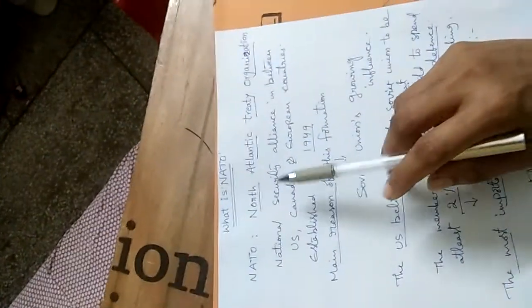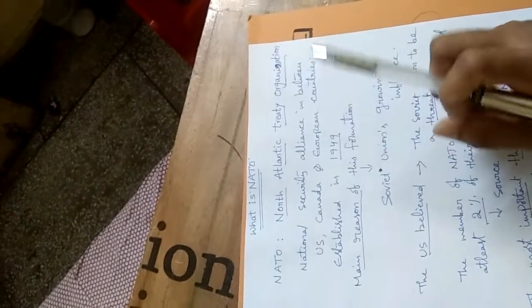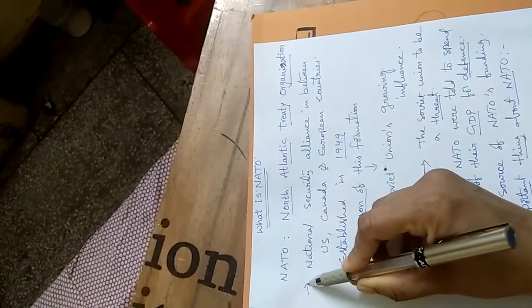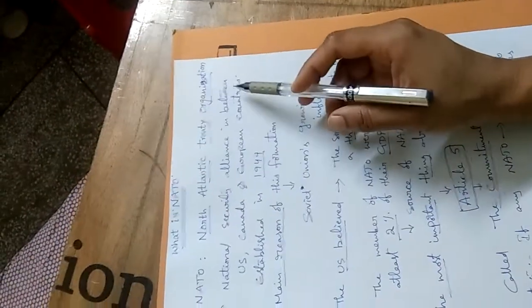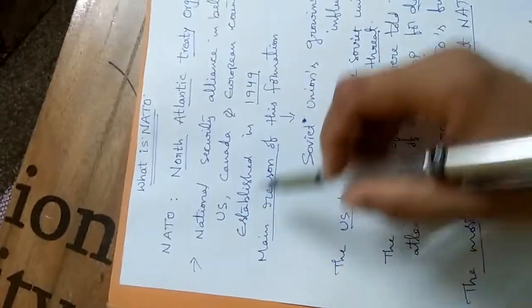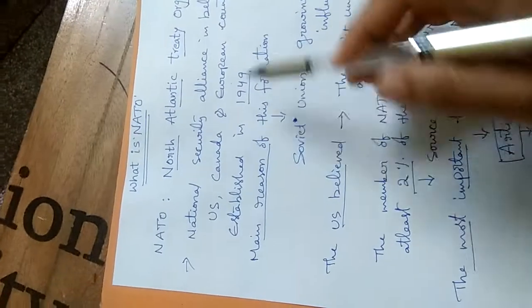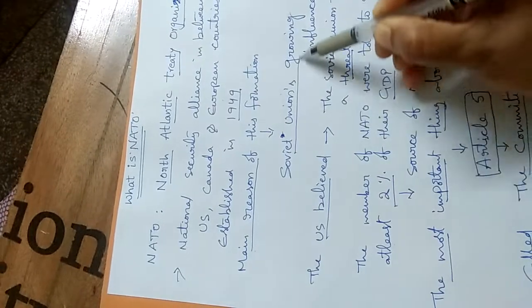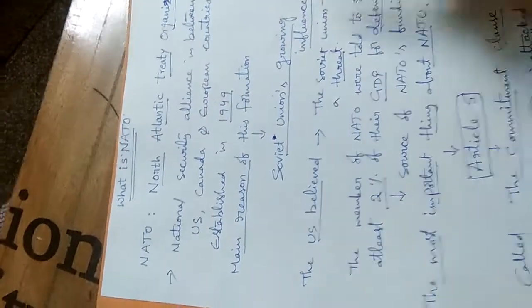Once again, I am repeating. NATO is the North Atlantic Treaty Organization, a national security alliance between which countries? The US, Canada and some European countries, and NATO was established in 1949. The main reason for this formation is the Soviet Union's growing influence.